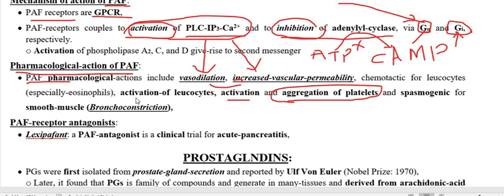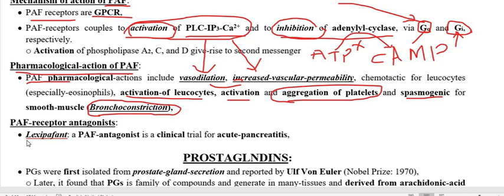Also this is going to produce the activation of leukocytes, and when this acts on the bronchial smooth muscle through the Gq PLC IP3 calcium pathway, it is going to contract the bronchial smooth muscle and produce bronchoconstriction. So this is very, very important.